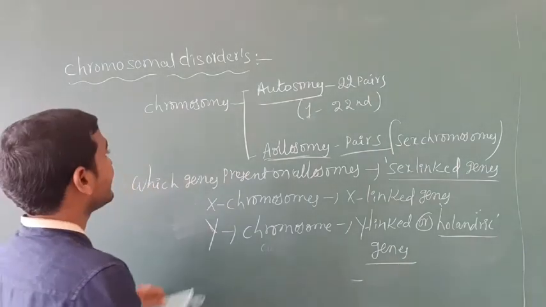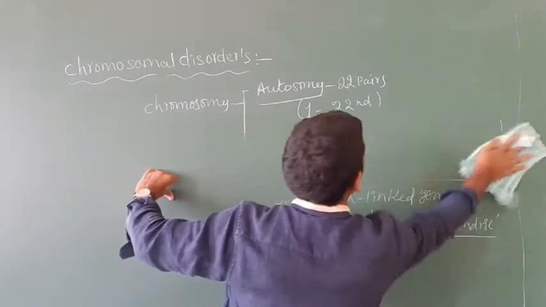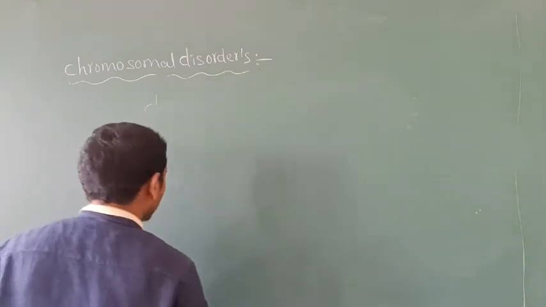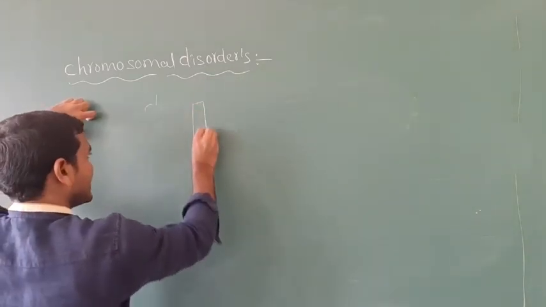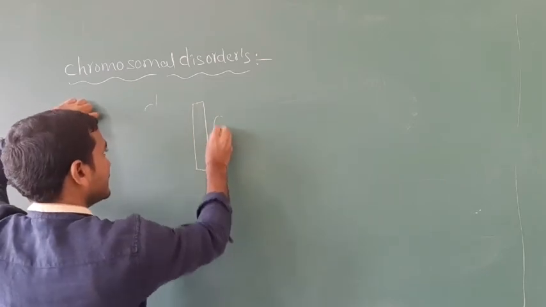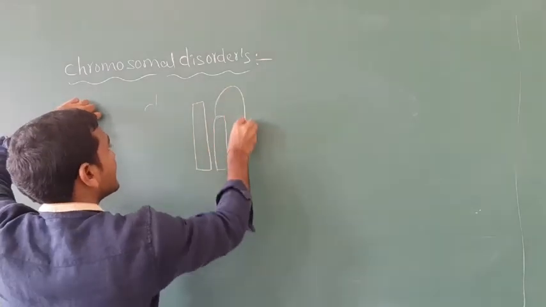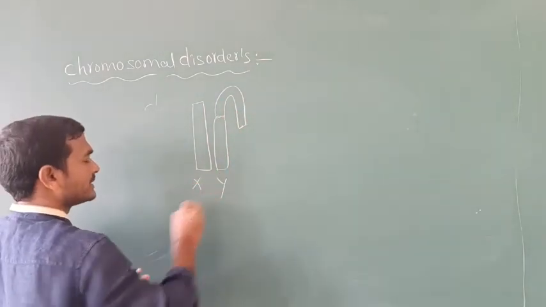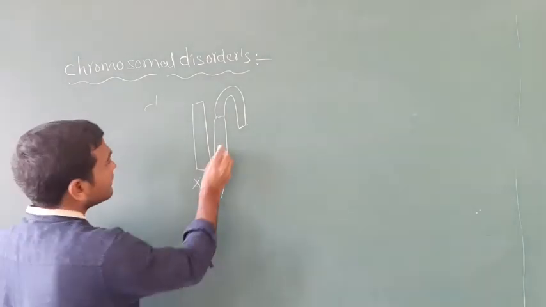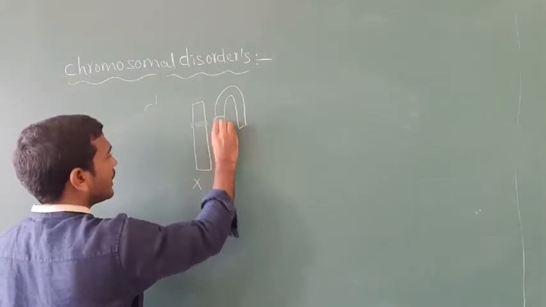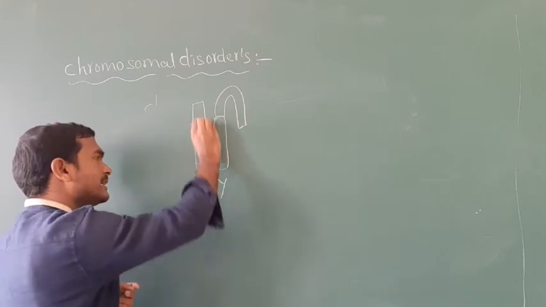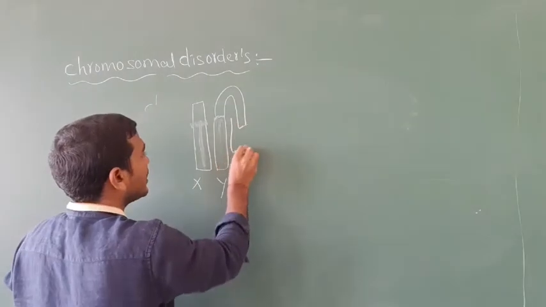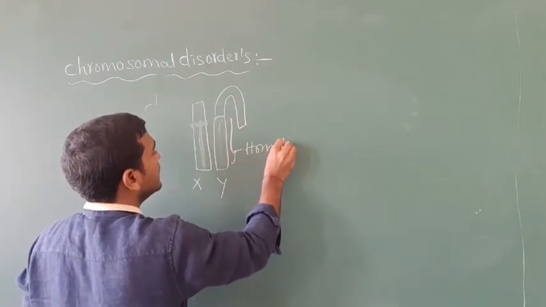Another thing: now we can take the X and Y chromosomes. See here, this is the X chromosome and this is the Y chromosome. Between them, there is the same number and same types of genes. So this region is called the homologous region.